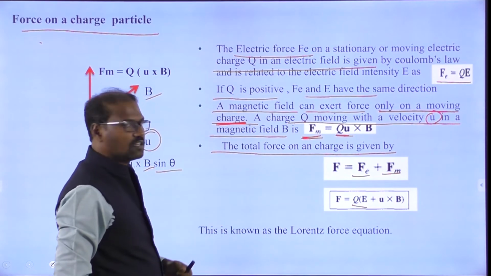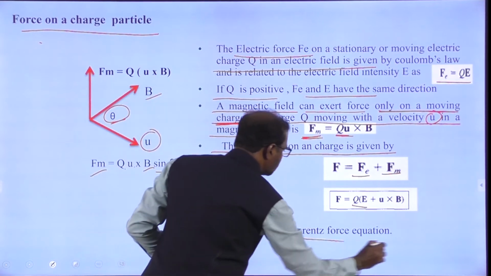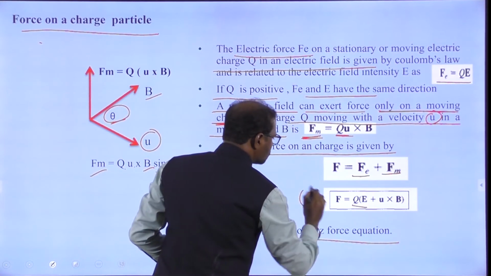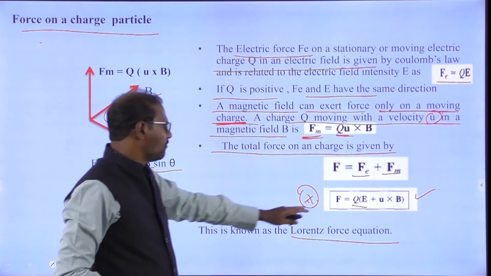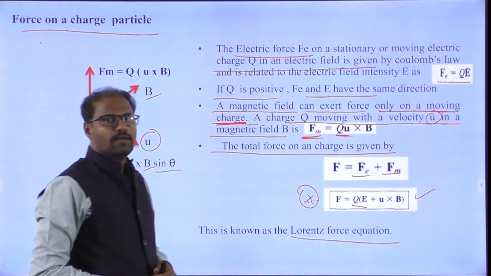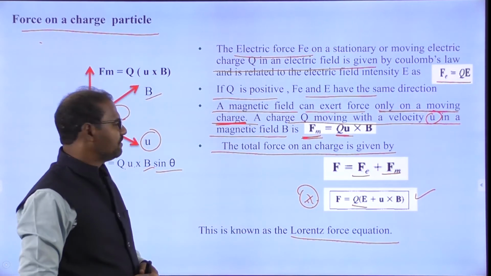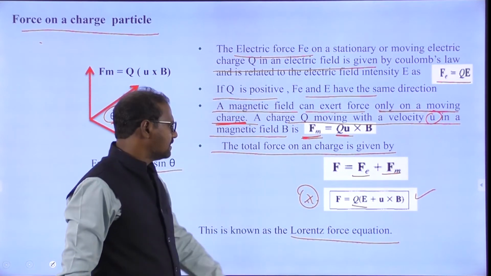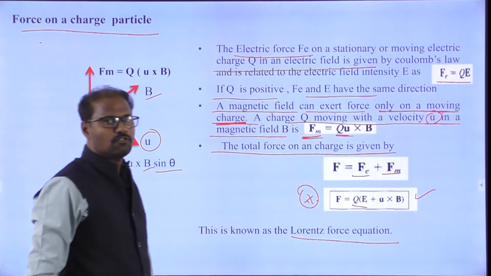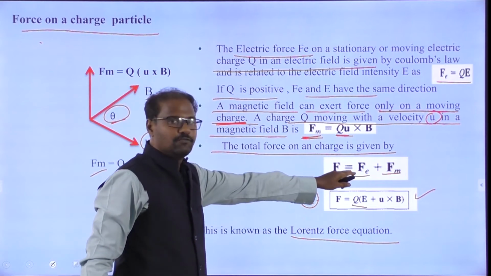So this we can call the Lorentz force equation. Very important. This is the Lorentz force equation: F is equal to Q of E plus Q U B. U means velocity, E is electric field intensity, B is magnetic flux density, Q is charge, F is force. The total force is the electric force plus the magnetic force.